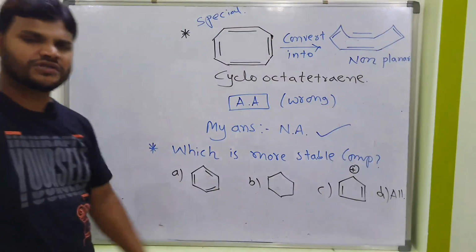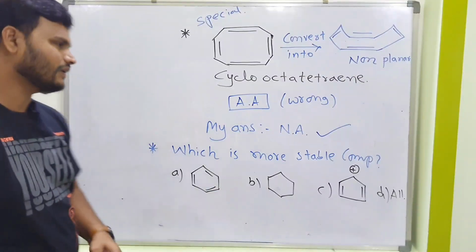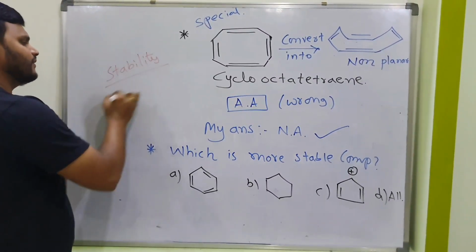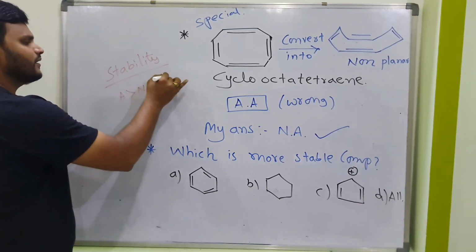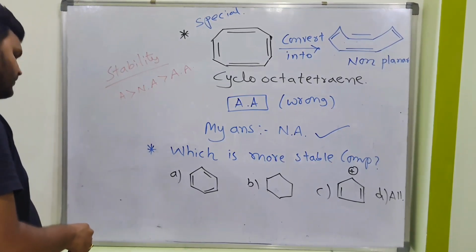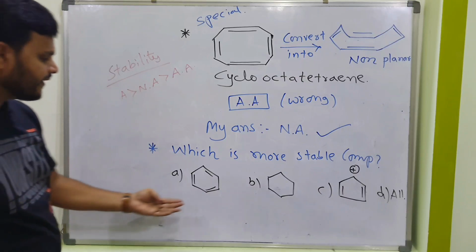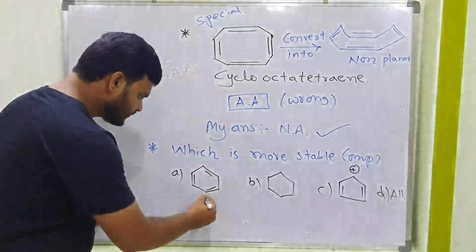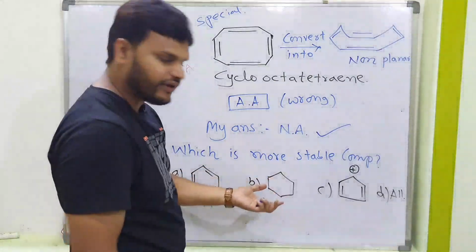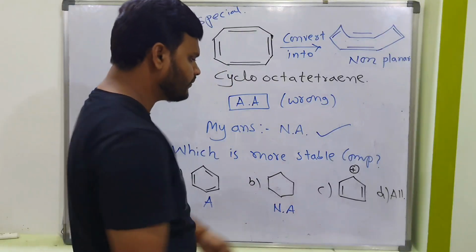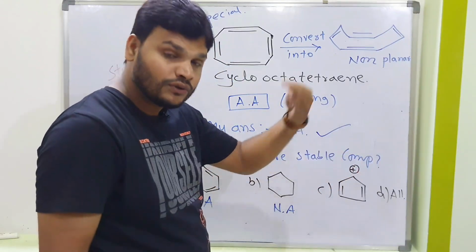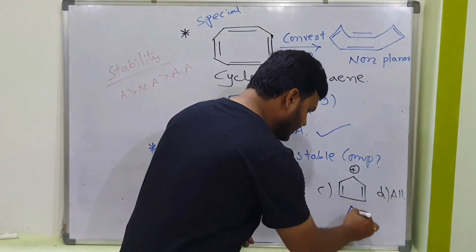Next, which is the more stable compound? Based on the stability order, aromatic greater than non-aromatic greater than anti-aromatic. First you have to identify which one is aromatic, which is non-aromatic, and which is anti-aromatic. Everybody knows benzene is an aromatic compound. This is cyclohexane, there is no double bond, so the conditions fail and it is non-aromatic. What about this one? Two double bonds means 4 pi electrons, which satisfies the 4n pi Hückel rule, so this is anti-aromatic.